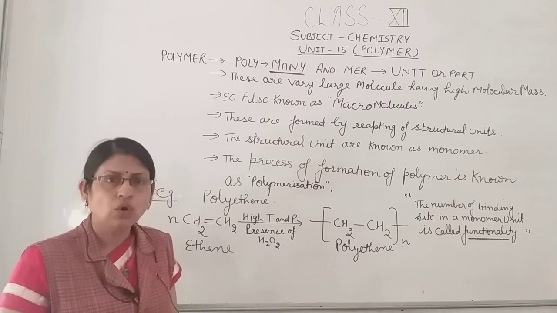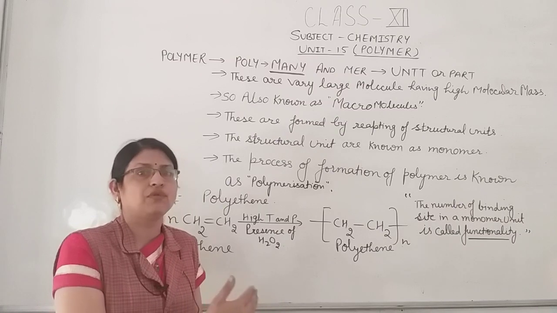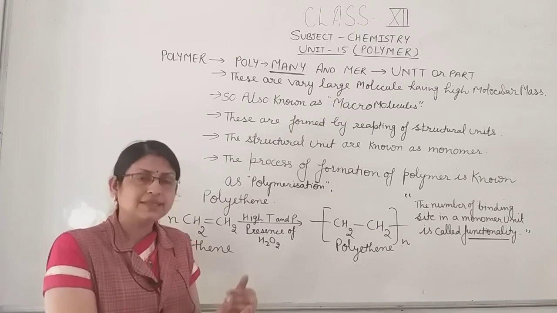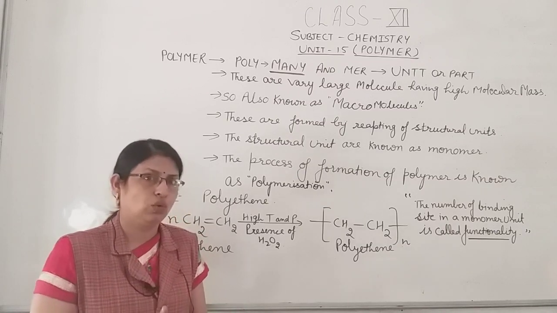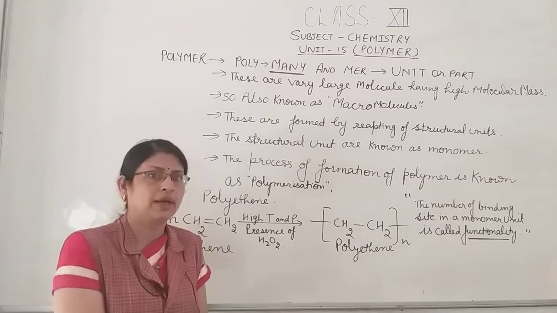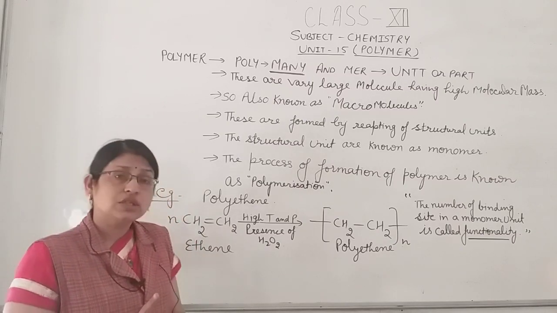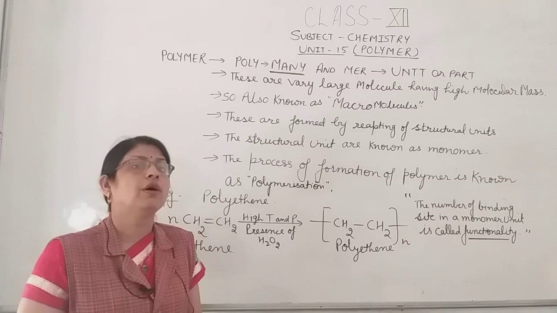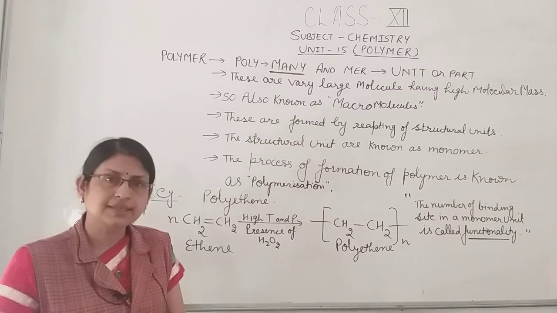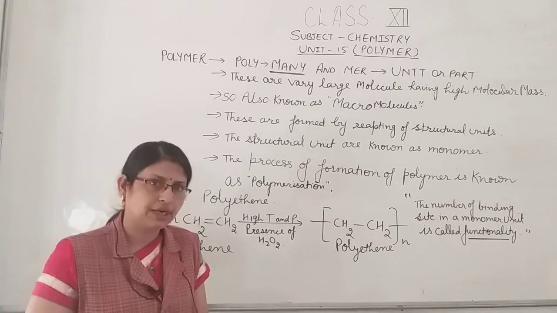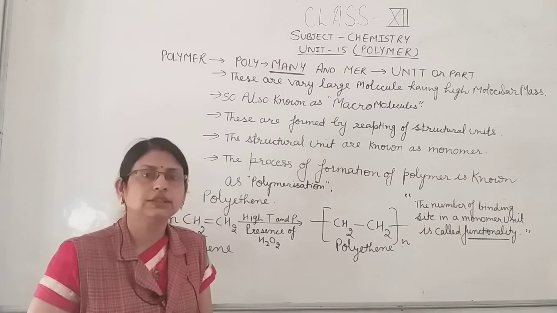Now the next point: these are formed by repeating structural units. I already told you that polymers are made up of repeating units of structural monomers. These structural units are known as monomers, single molecules. The single molecule by which a polymer is formed is known as a monomer. The process of formation of a polymer is known as polymerization.